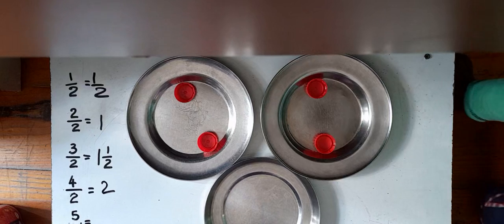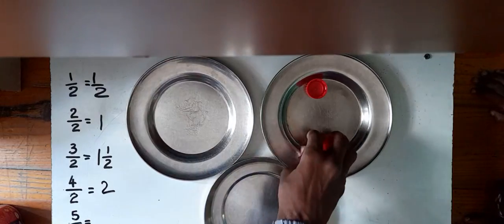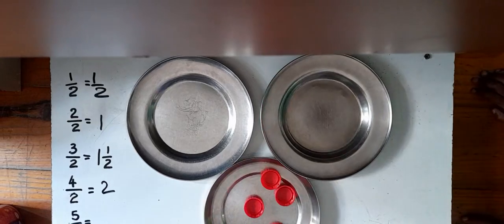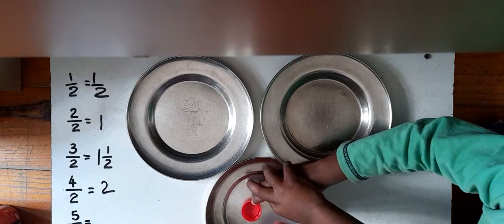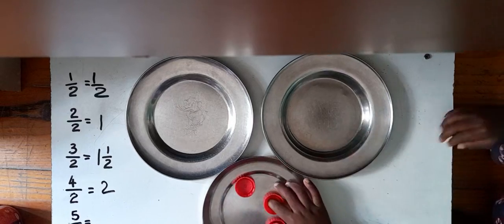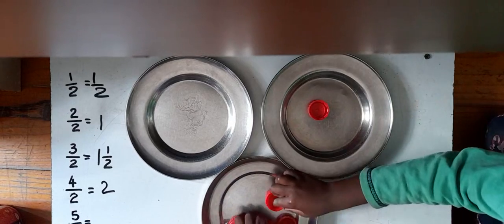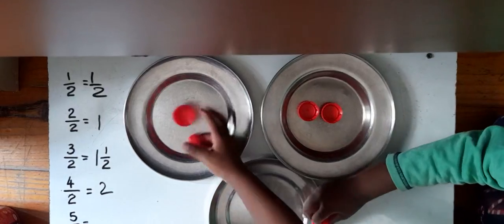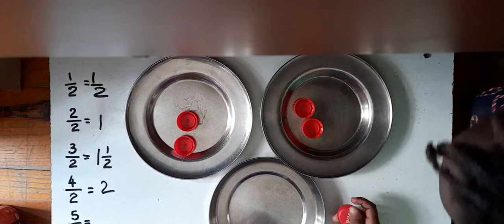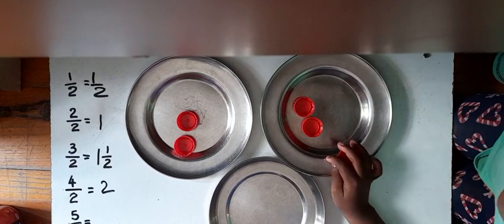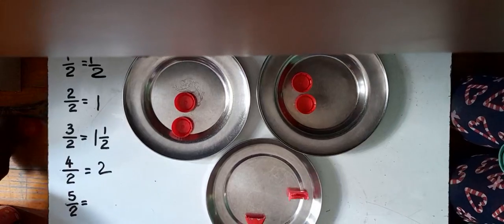Now we have 5. We have 5 and we want to divide by 2. Let's see what happens. What can we do? Give everyone. But this one has 3 and this one has 2. So what can we do? We can cut 1. Here it is. We have cut it.